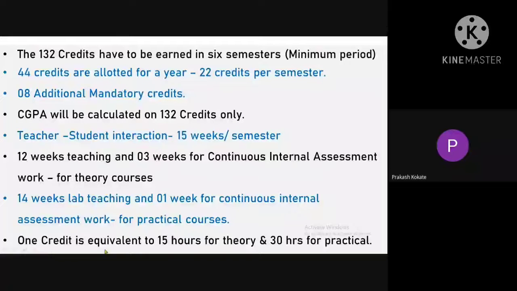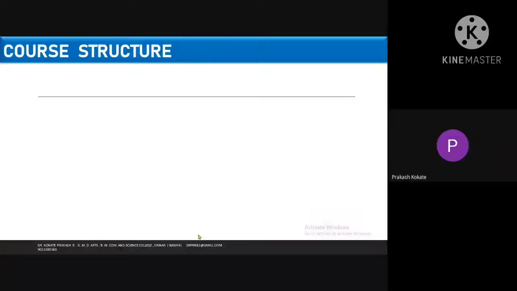Now, 1 credit is equivalent to 15 hours for theory and 30 hours for practical. Of course, this is not for you. This is for your teachers. Don't bother about it. Then we'll go for the next.